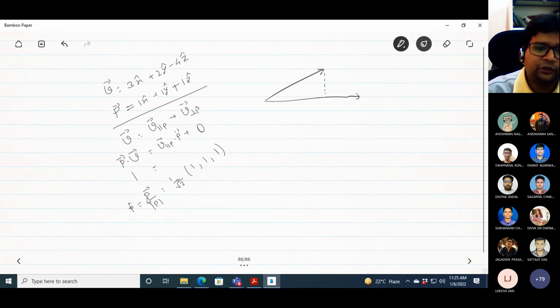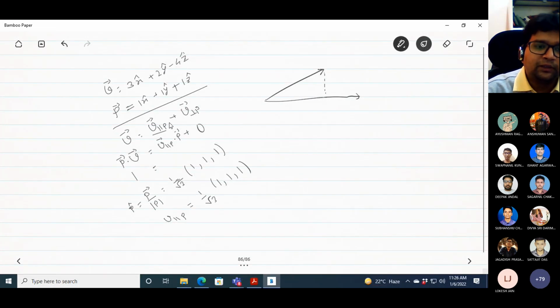Now this inner product times the unit vector is the component of V. So this quantity is V parallel P, which is basically 1 by square root 3 times 1 1 1.